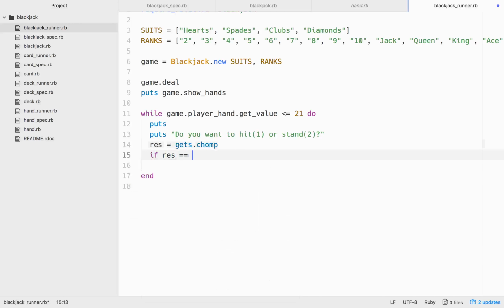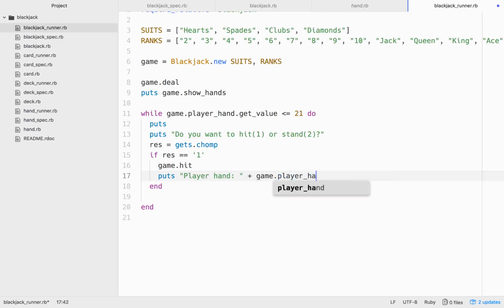If res is equal to the string of 1, then what do we want to do? That means hit, so we'll go game.hit, and then we'll put player hand, and then we'll add into that string game.player_hand.to_s. Okay, that's fine. And then we'll do the same thing for the dealer hand.